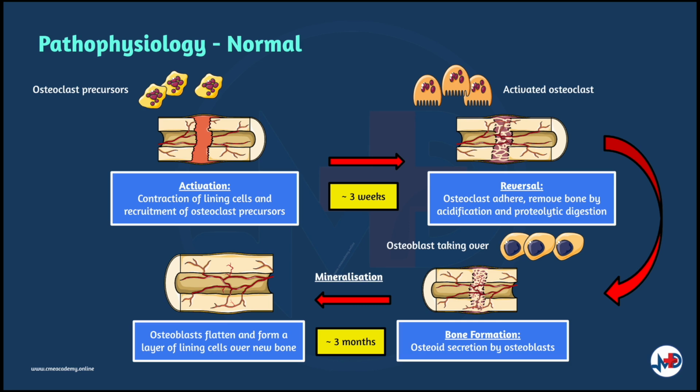As the basic multicellular unit advances, osteoclasts leave the resorption site and osteoblasts move in to cover the excavated area and begin the process of new bone formation by secreting osteoid, which eventually is mineralized into new bone. After mineralization, osteoblasts flatten and form a layer of lining cells over the new bone.